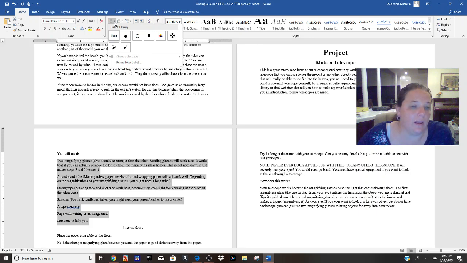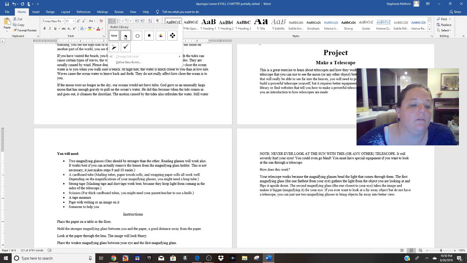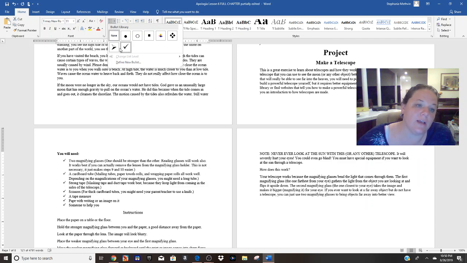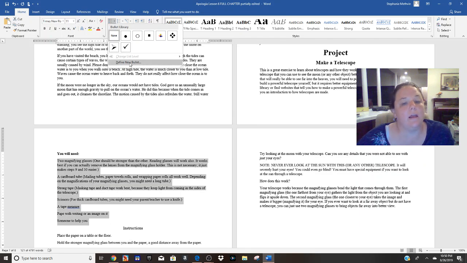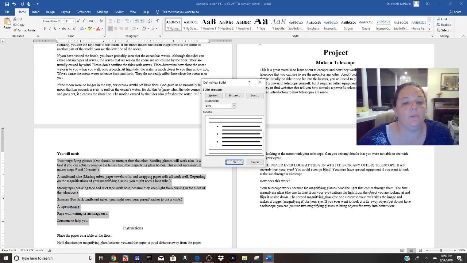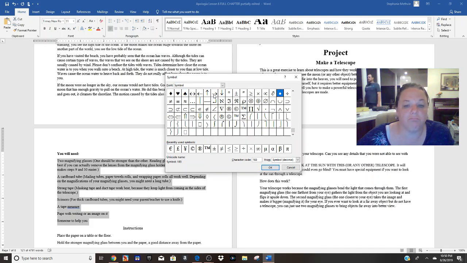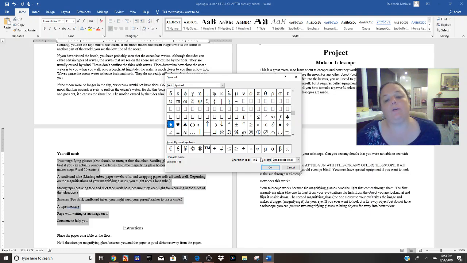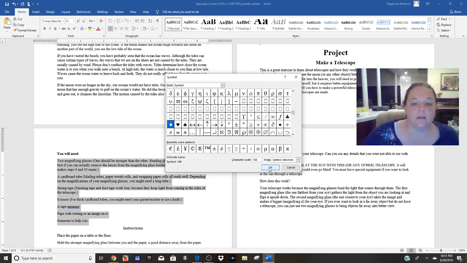And none of these really look like the one that I want. I want a little blue diamond. So, you can click any of these. And because I hit an enter after each of the things we need, it automatically defined it in that way. You can put checks, little arrow deals. I may have to cover this in class, and I will cover it in class, but you should be able to do this. Define new bullet. And let's say we want a symbol. You can just choose whatever. I would like a blue diamond. Here's a black one. That's going to have to do for now because I think the video is going to be too long if we go through that whole process. So let's just do this.